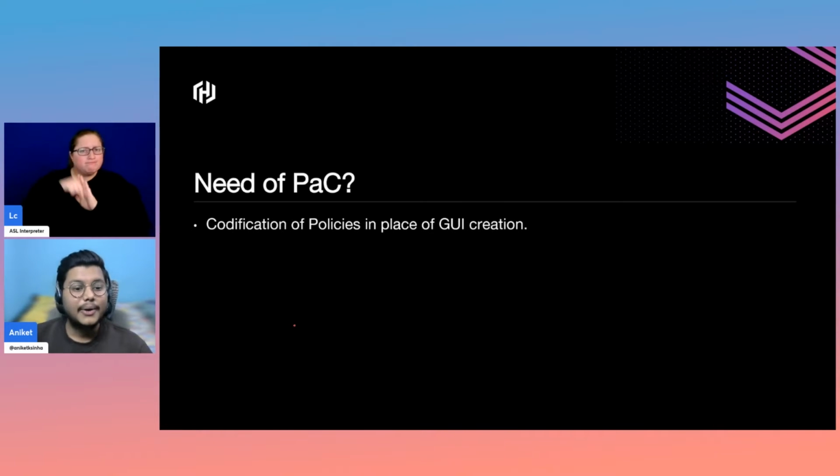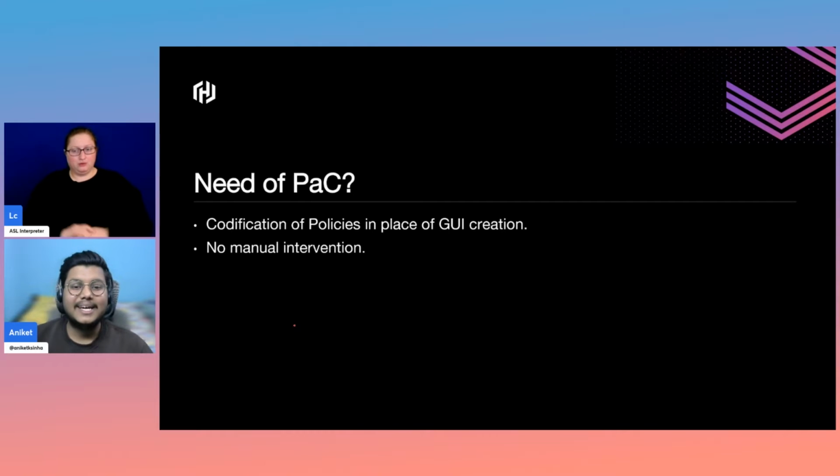So, codification of policies in place of GUI creation. As we discussed just now, if we are codifying the policies, it would be more clear, and the chances of pushing wrong information would be very, very low, or next to zero. That's why we are codifying the policies in place of GUI click-click buttons.